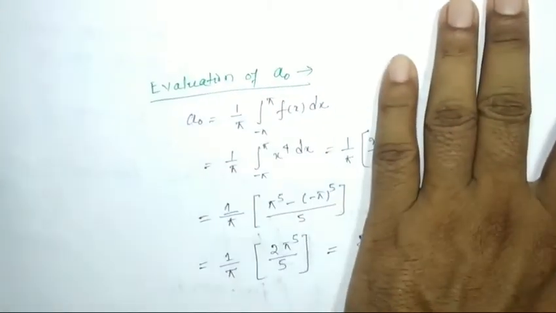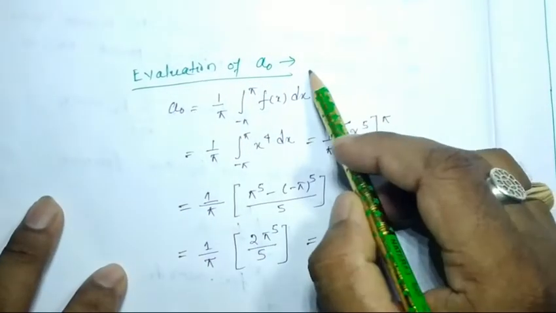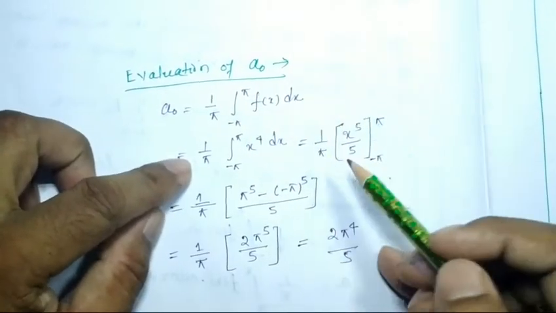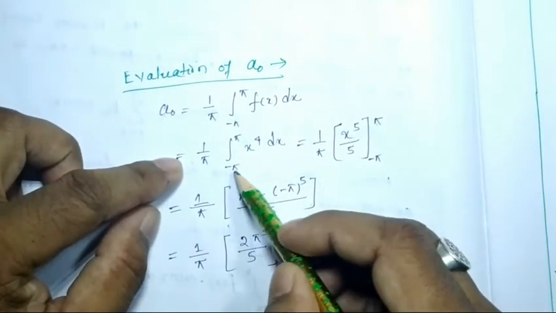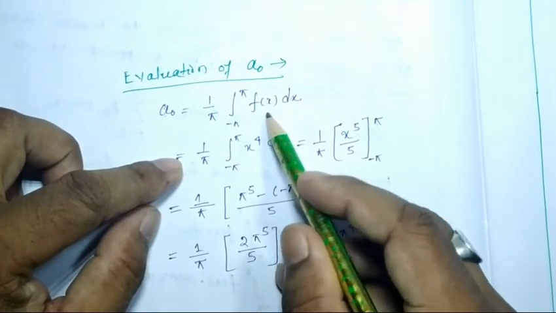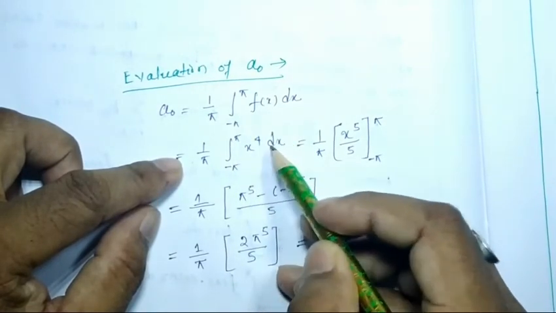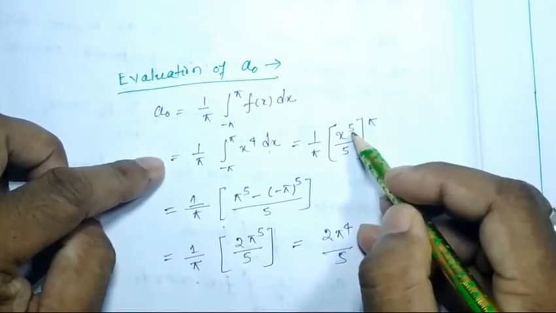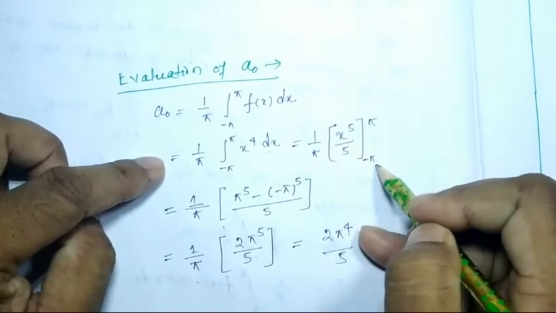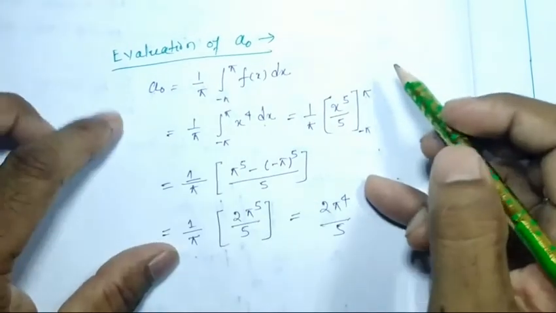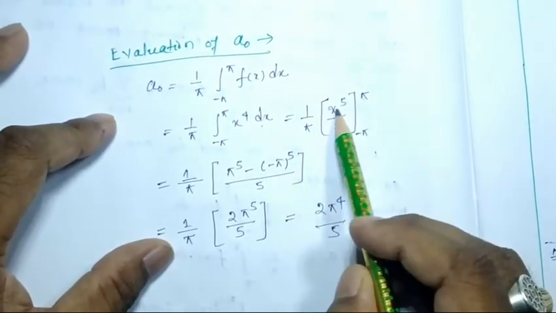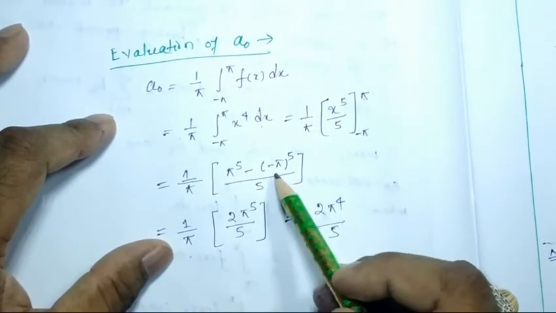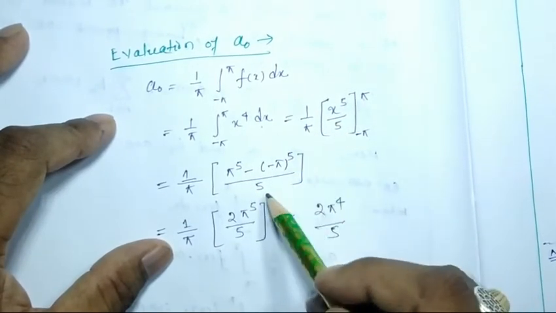First, the evaluation of a0, which is nothing but 1 by pi times the integral from minus pi to pi of f(x) dx. Here f(x) is x to the power 4. So it will be 1 by pi times x to the power 5 by 5 from minus pi to pi. So 1 by pi, instead of x I put the limits: pi to the power 5 minus (minus pi) to the power 5, by 5.